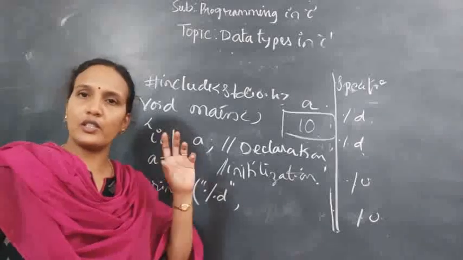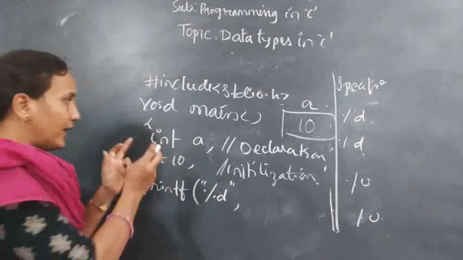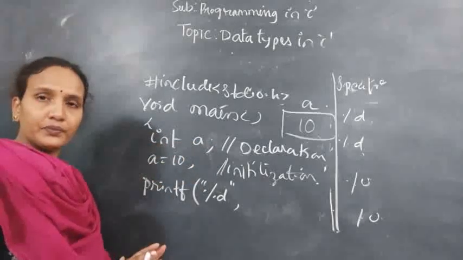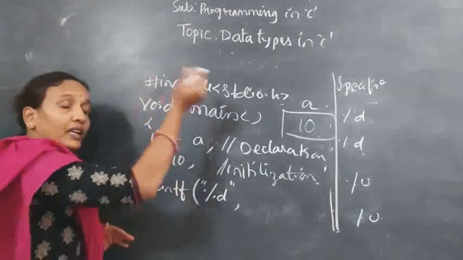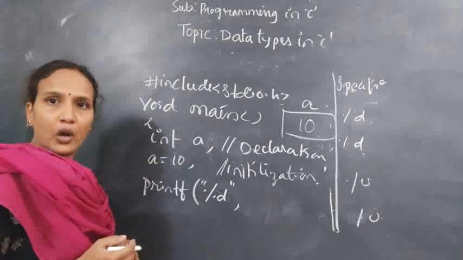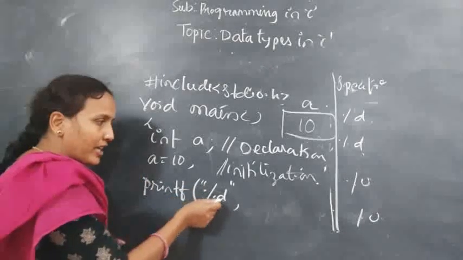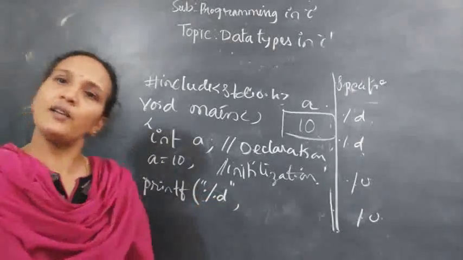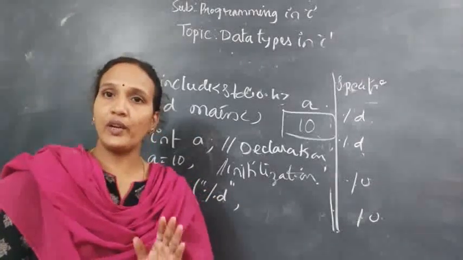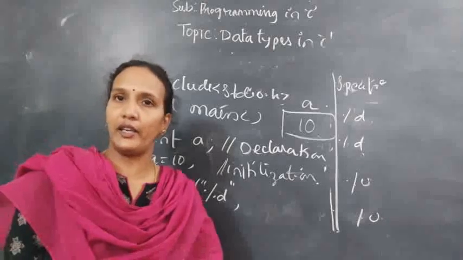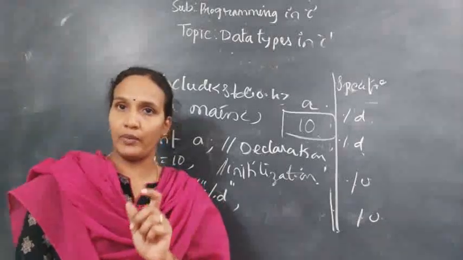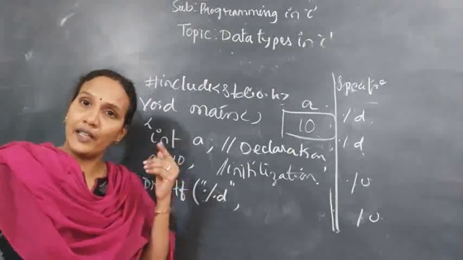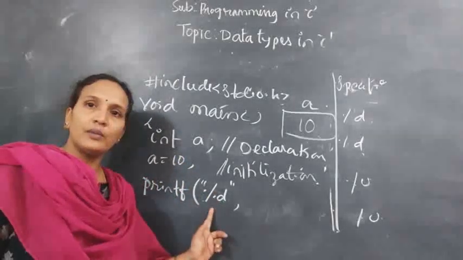It is a keyword, which is what it means. If you are giving an int keyword, it means in this variable you are storing only an integer value. Clear? And when you are printing that integer value on the output screen, you need to give the format specifier. If it is an integer, then we'll give %d as the format specifier. It's very important: if it is an integer variable, then you should declare that variable with the keyword int. And when you're printing an integer variable, then you have to give the %d.